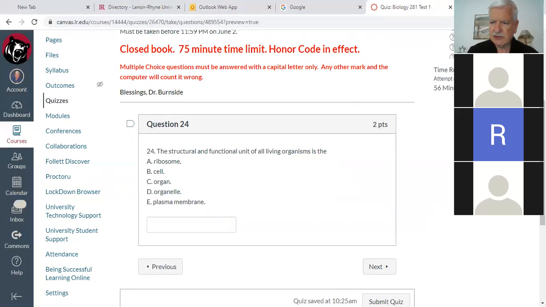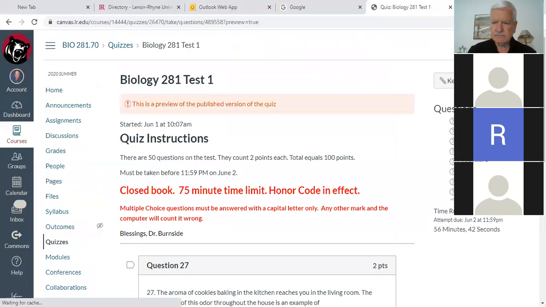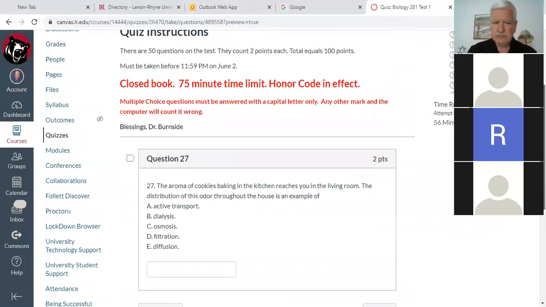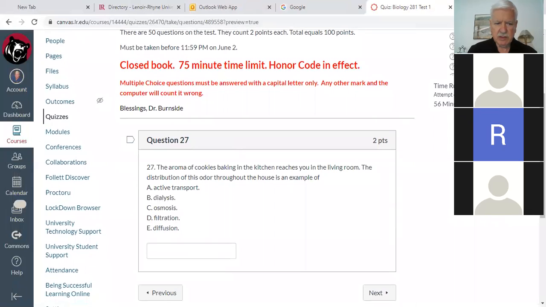Now we're going to go down to number 27. Okay. And this would be for Allie's turn. The aroma of cookies baking in the kitchen reaches you in the living room. The distribution of this odor throughout the house is an example of active transport, dialysis, osmosis, filtration, or diffusion.